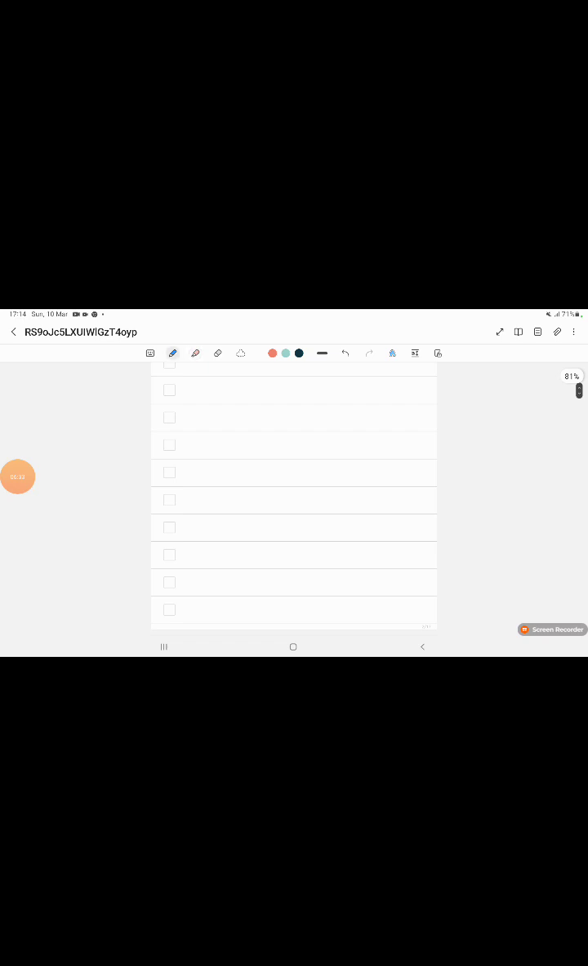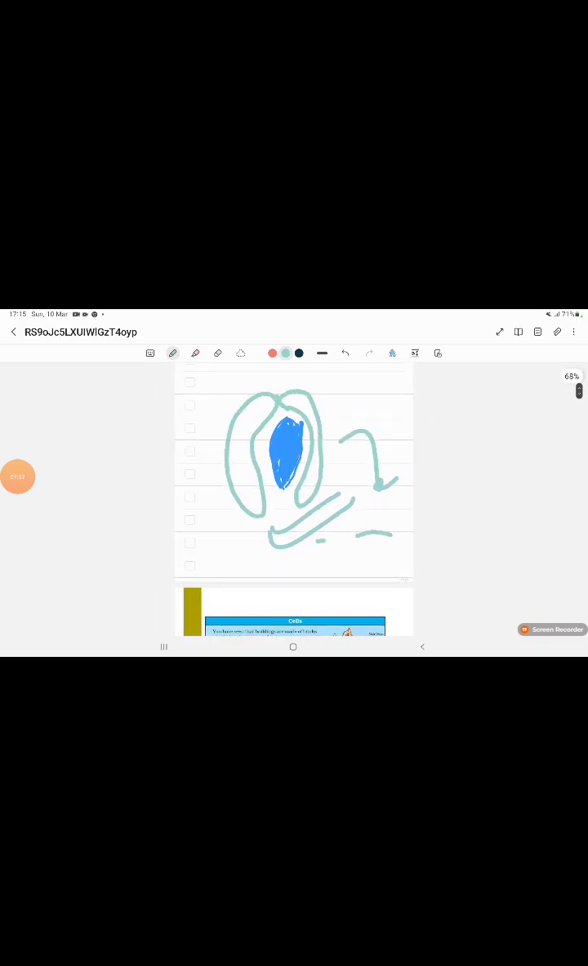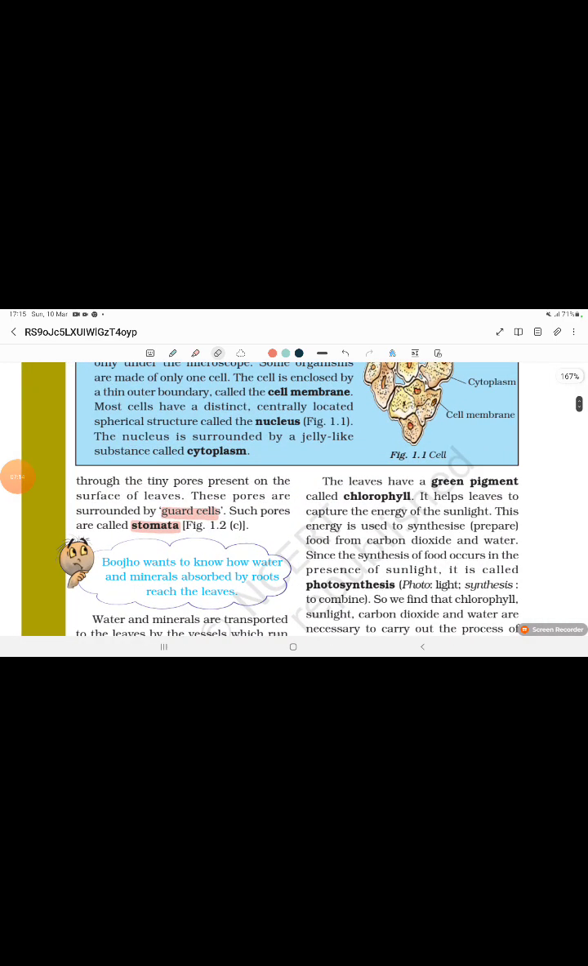I will show the diagram. For example, this is a stomata. Around it, guard cells are surrounded like this. At night, these guard cells close together to close the stomata, and in the day it opens. Got it? Let's continue.